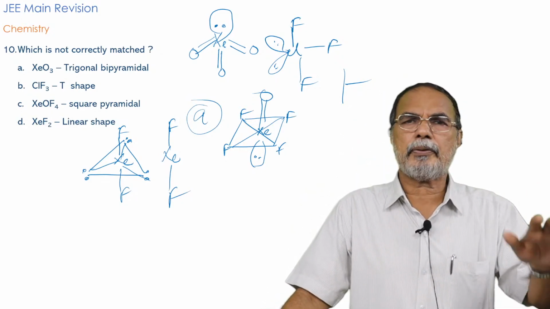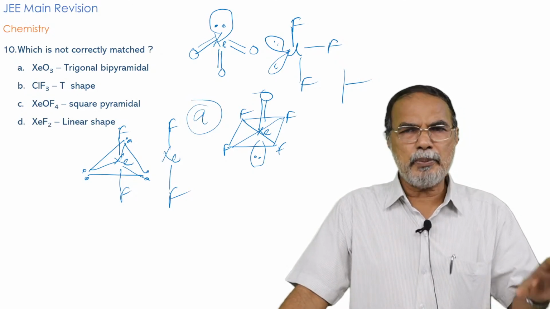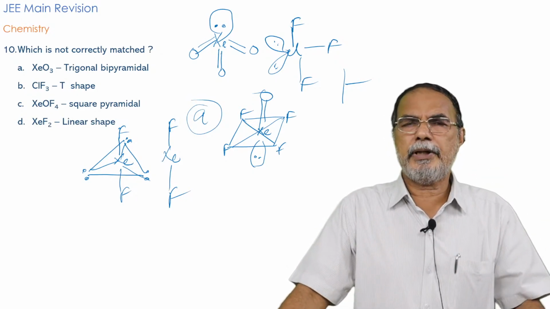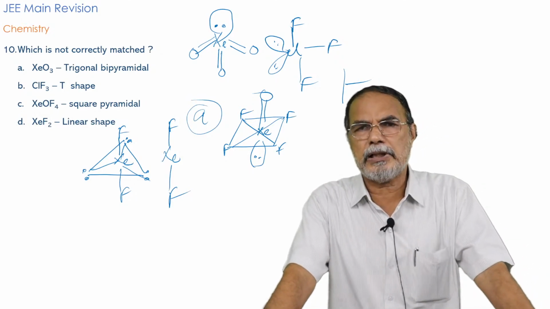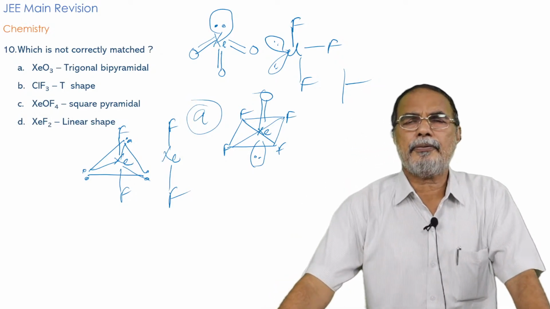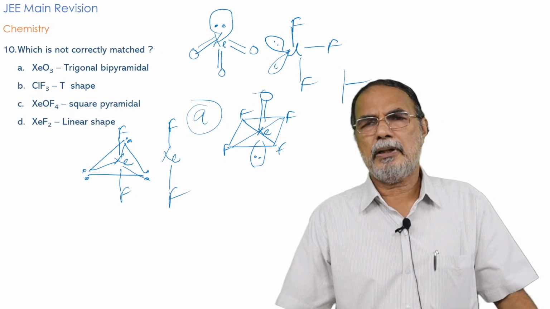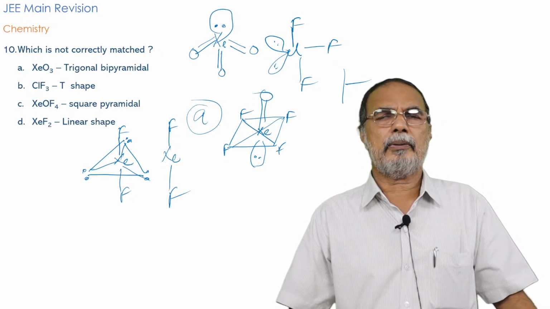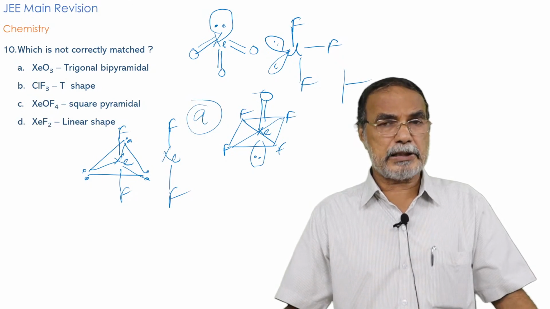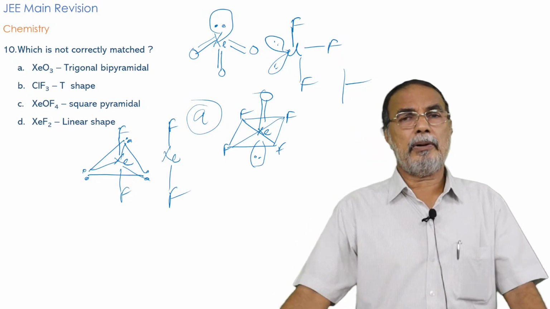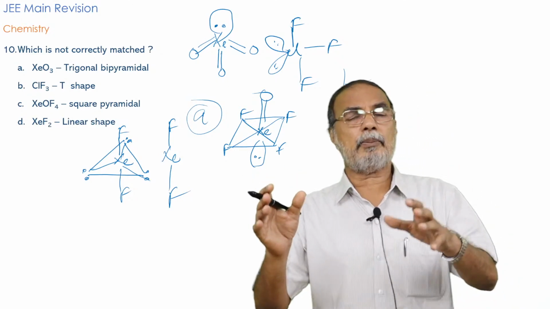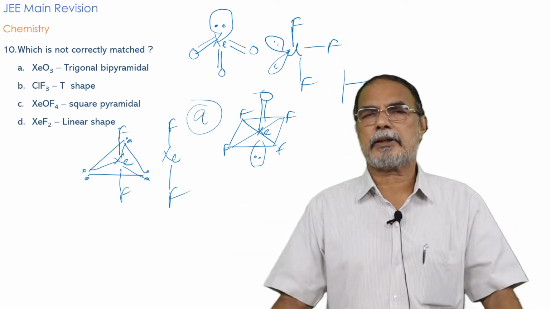But this sort of question is always very important. Some question on this aspect will definitely be there in the question paper, either on the VSEPR model, or the hybridization and the type of hybridization, the geometry of the molecule, the number of lone pairs on the central atom in the molecule, or the total number of lone pairs in the entire molecule. Questions of that type will be asked.